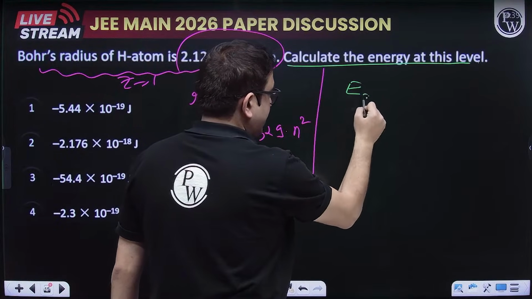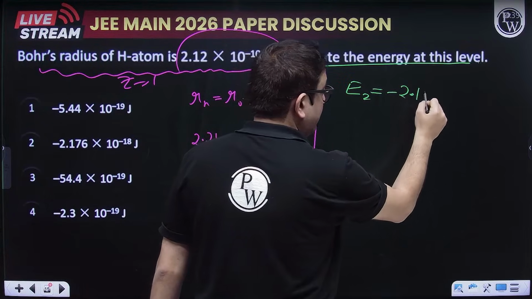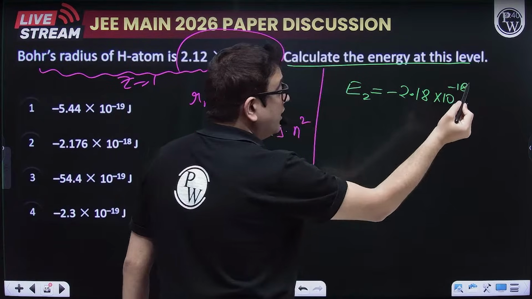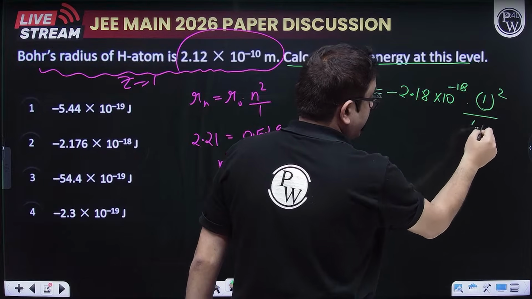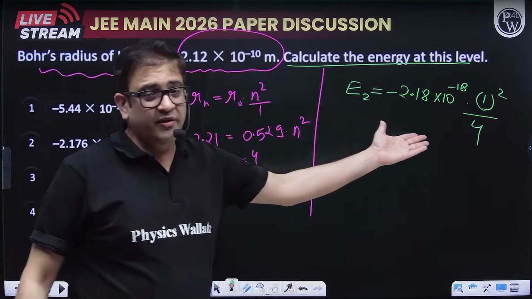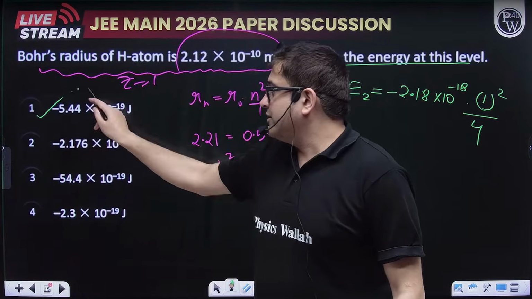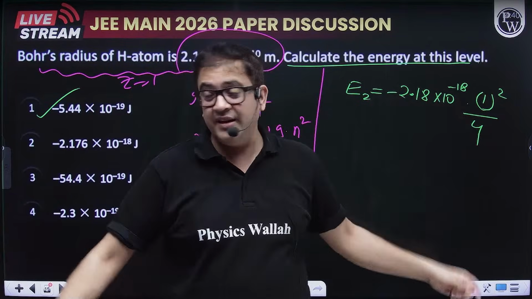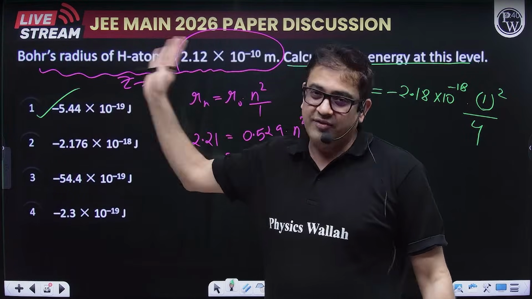So the energy of the second orbit will be equal to minus E naught, because the answer is in joule. The value of E naught in joule is 2.18 into 10 to the power minus 18 joule into Z square, for hydrogen it is 1, upon n square. So 2 squared is 4. So just do the multiplication and division. Dividing by 4, this is roughly 21 into 10 to the power minus 19, so take it as 20, and 20 by 4 is approximately 5. So that is the answer.